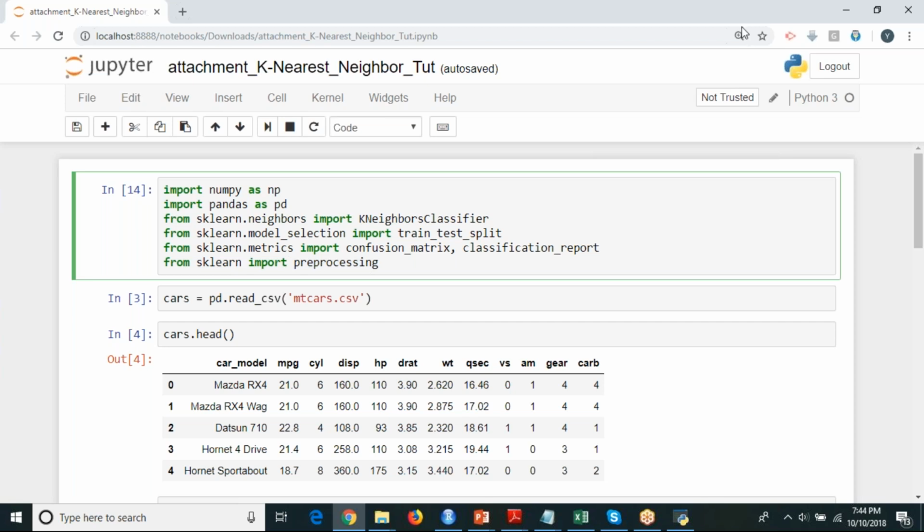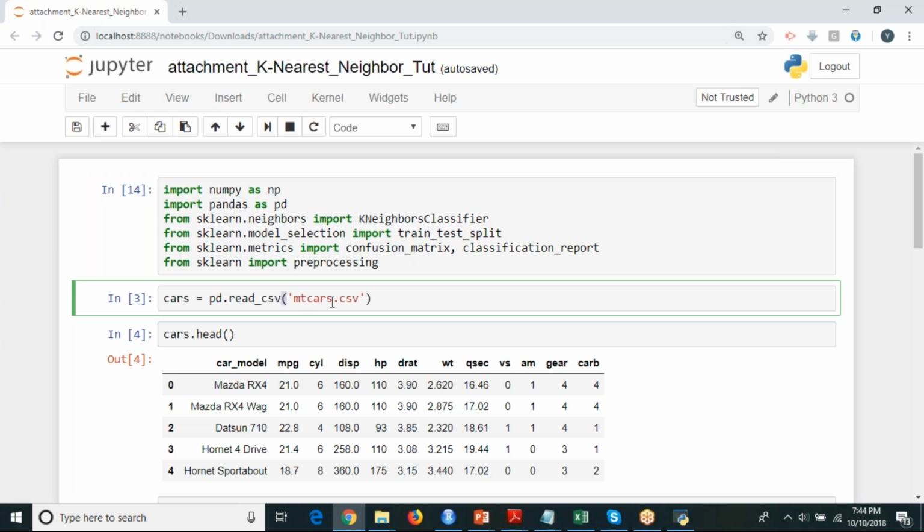From this line of code, I'm going to import a data set using read_csv. read_csv is going to read whatever file you specify, with respect to that particular path it is going to take. Let me just try to paste the path from my local system.